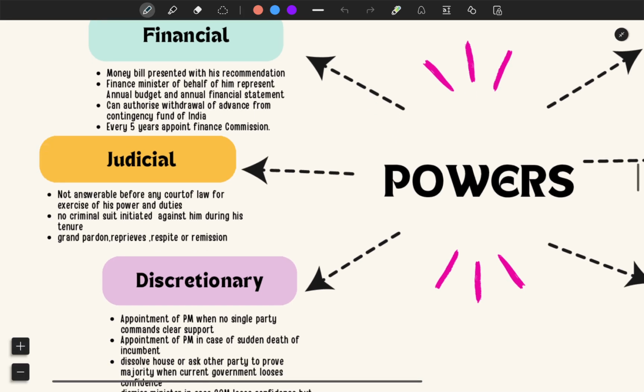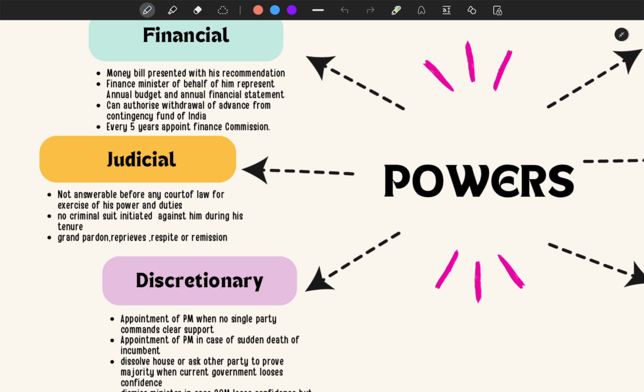Judicial powers are also given to the president. What are the different judicial powers? Let's see. He is not answerable before any court of law. Whatever he is doing, whatever decisions he is taking, whatever things he is signing for, the court cannot ask him why you are signing this. So he is not answerable before any court.